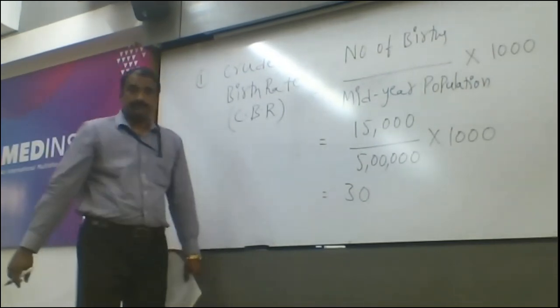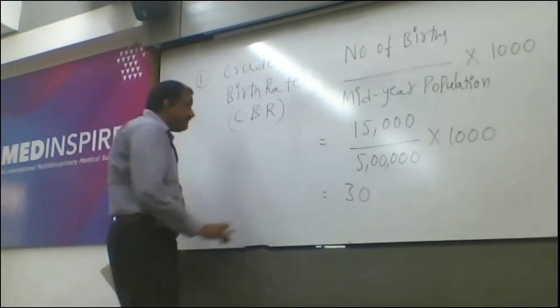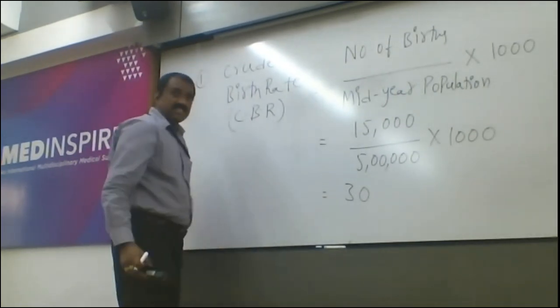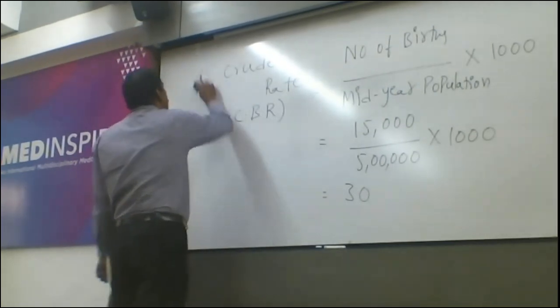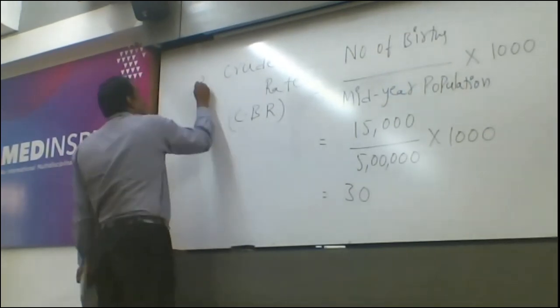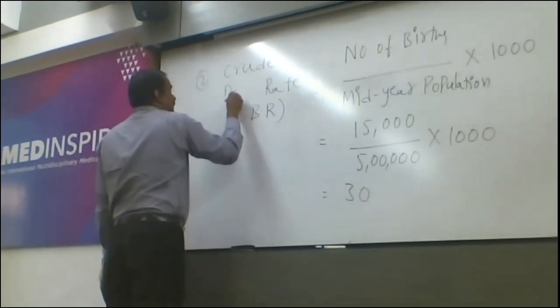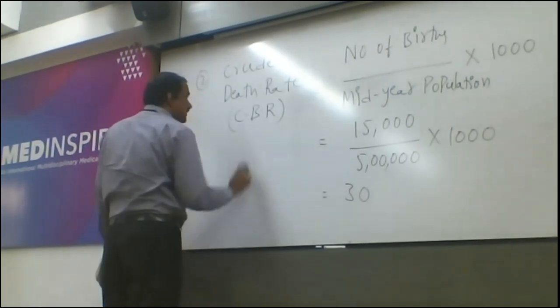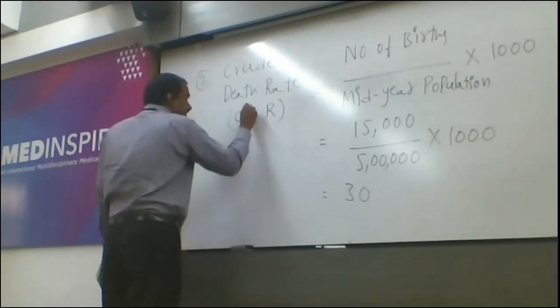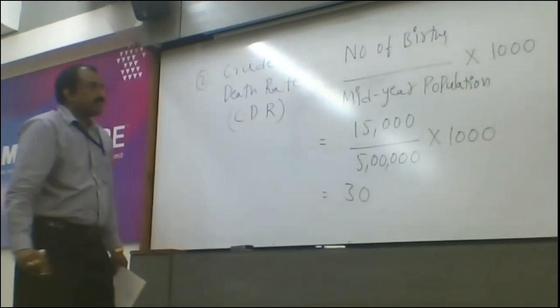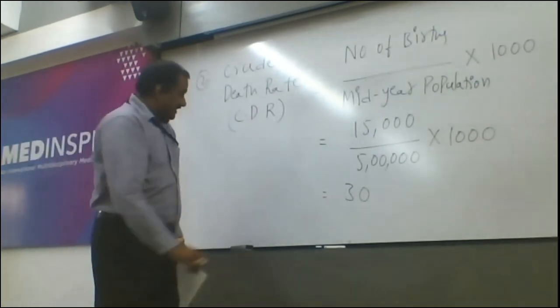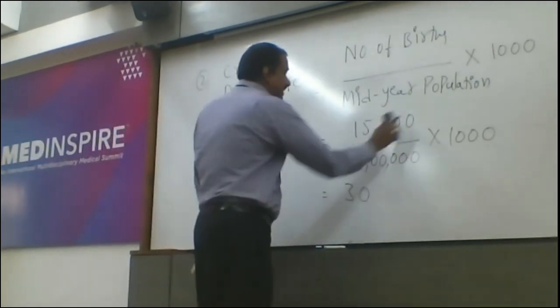Please go through. In the same way, you must find out the second one, that is crude death rate, which is called CDR. Let us see what this one is.